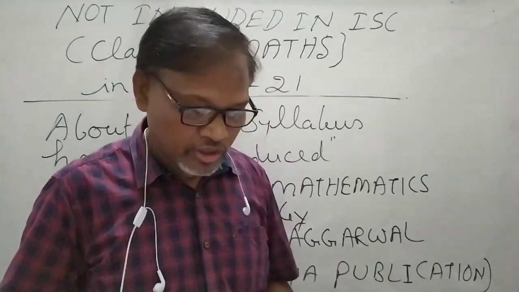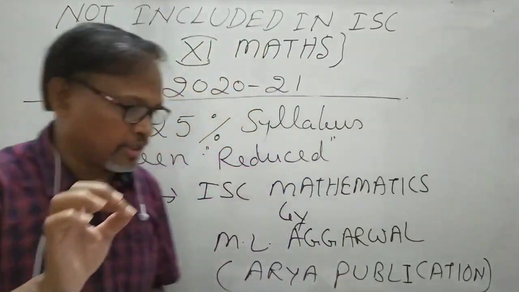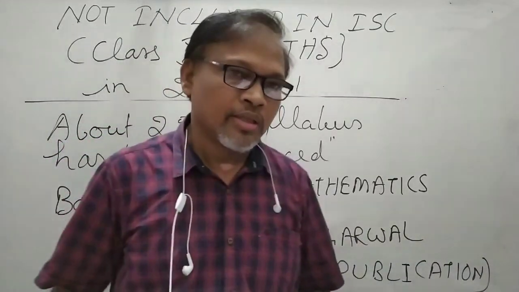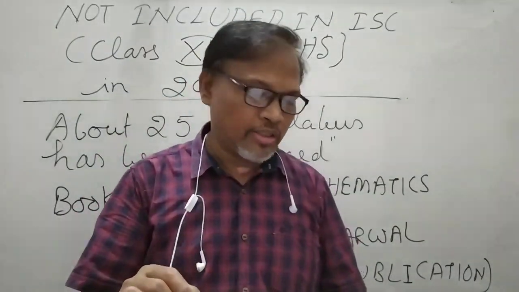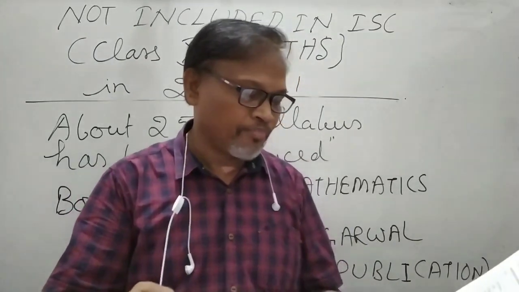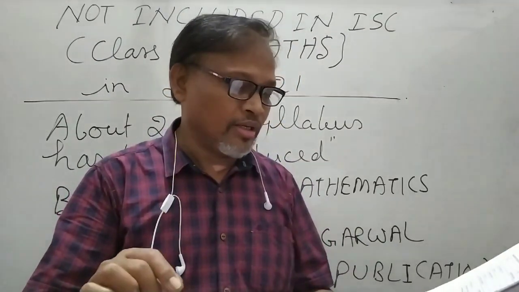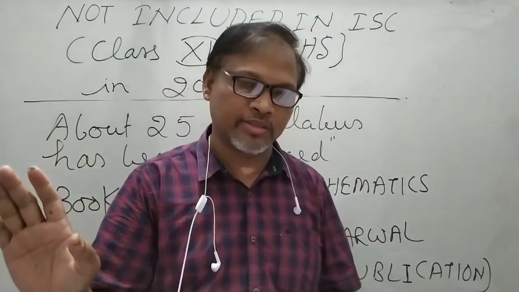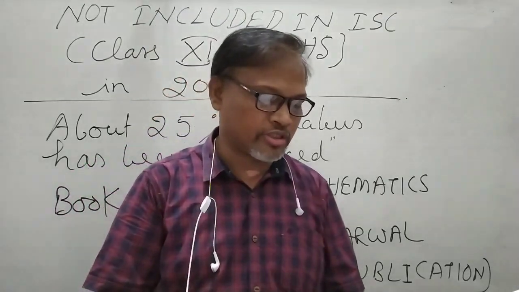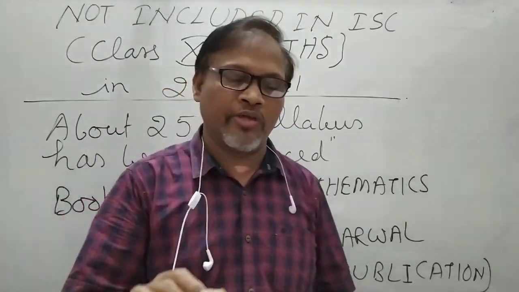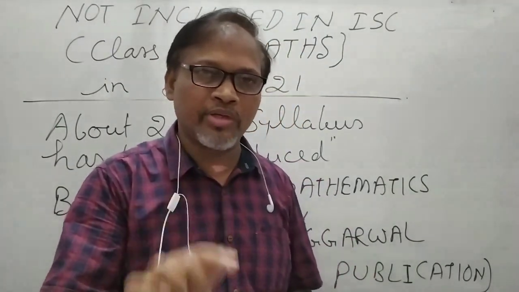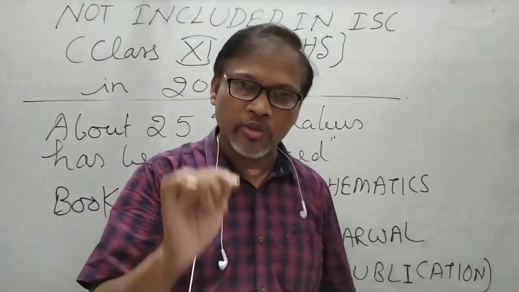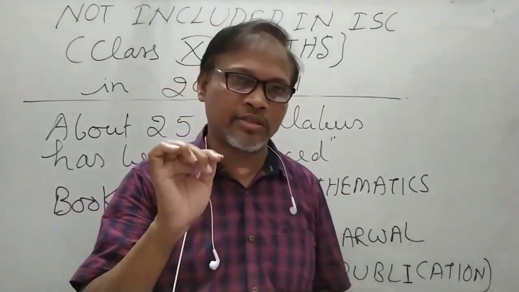So what you have to remove from this chapter in this book, ISC Mathematics by ML Agrawal, is what I saw: 7.1, 7.2, 7.3, 7.4. Till 7.4 you have to cut the complete exercises, because these will not come in the examination. In 7.5 only the questions based on quadratic inequations will come, so question numbers 1, 2 and 3 in exercise 7.5.